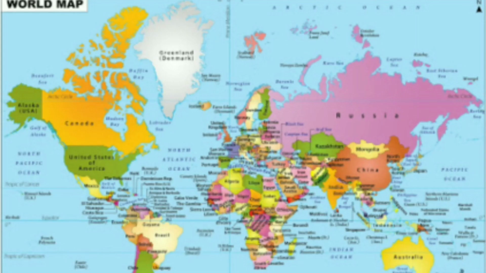One more example, if the area is covered with water, then it will be represented with blue color. That you can observe in the world map. In the world map, the blue color will be there. That represents that the land is related to water, a water body.